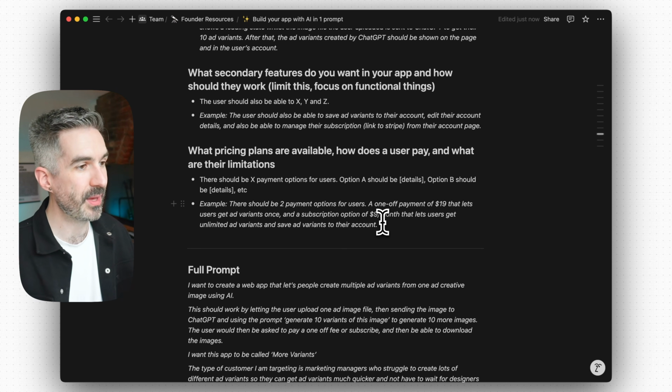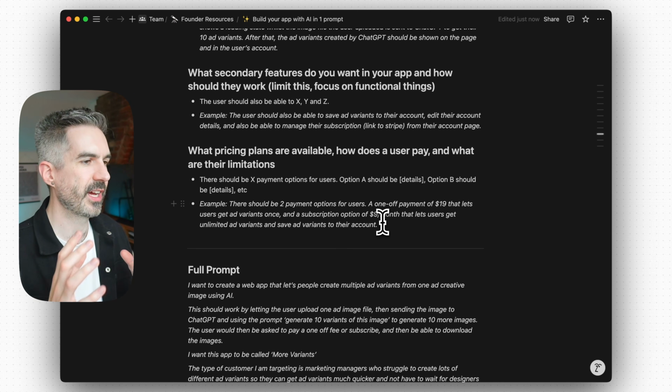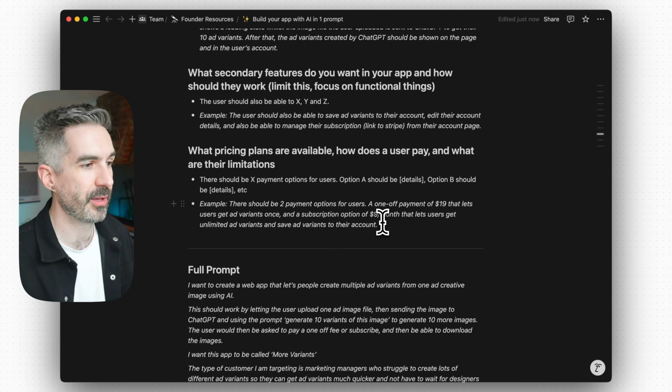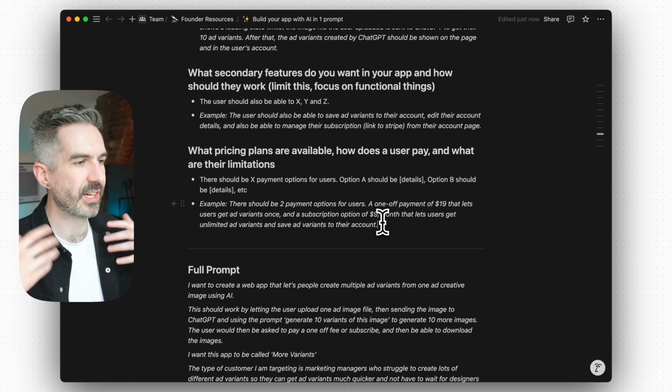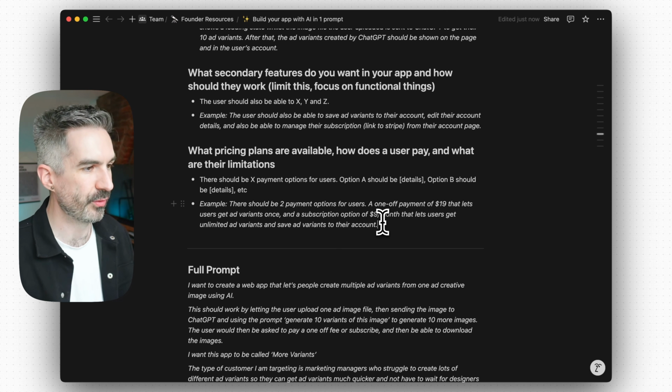And so we want to minimize the amount of time that we're spending building this up front to try and get that feedback as quickly as possible. And then once we know that this is something that people actually want to pay for and use, we can start to build in those extra pricing plans, those extra features, improving the experience, all of that other stuff which goes into making something that's really, really good.